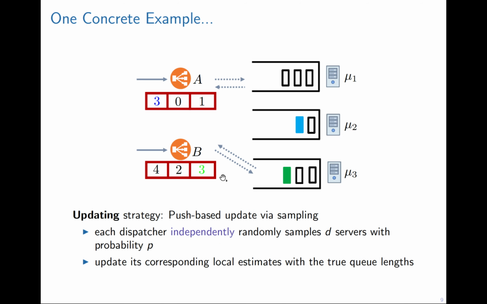Updating. We consider one particular push-based updating strategy. Basically, it means that each dispatcher will independently and randomly sample d servers. In this case, d is equal to 1. Dispatcher A randomly samples server 1, and it will synchronize the true queue length to its local estimate.